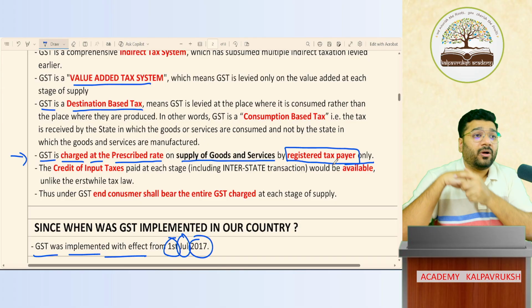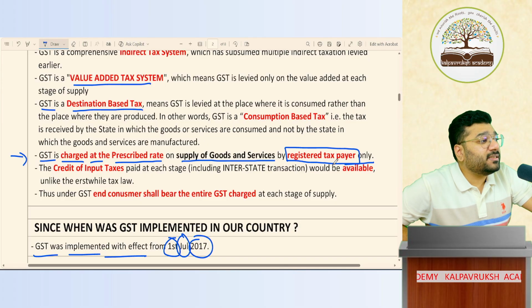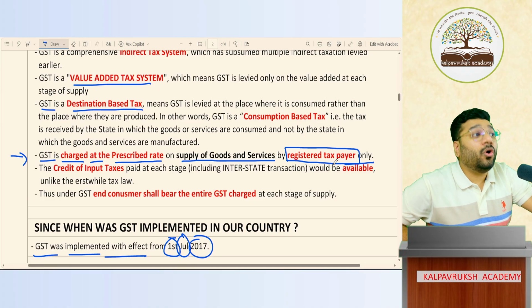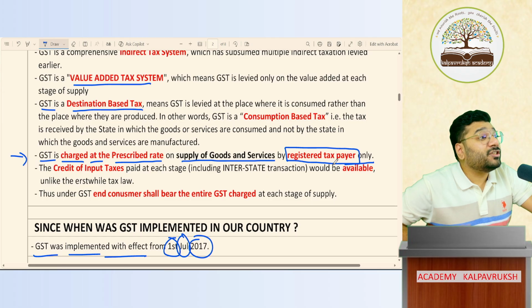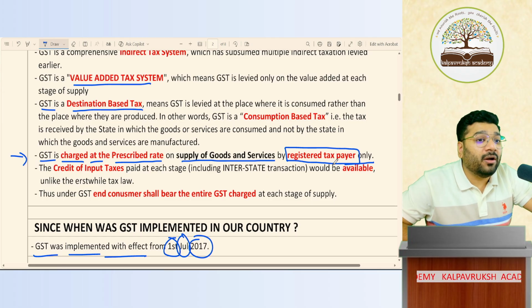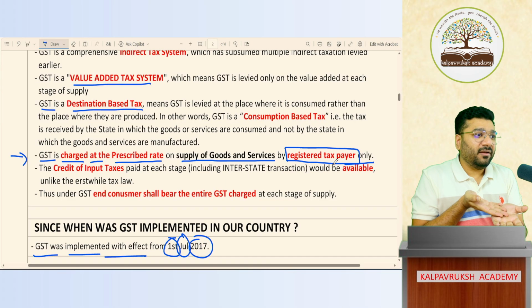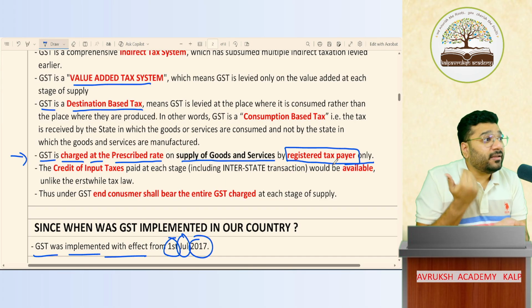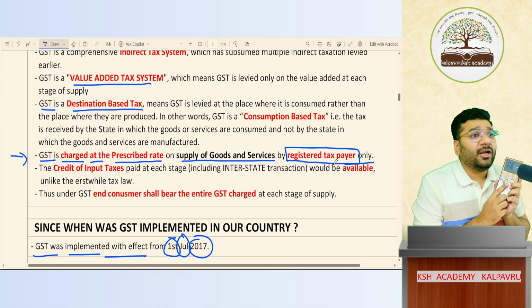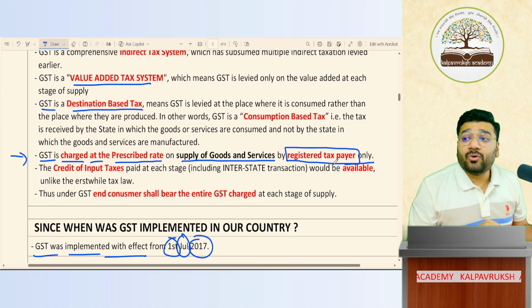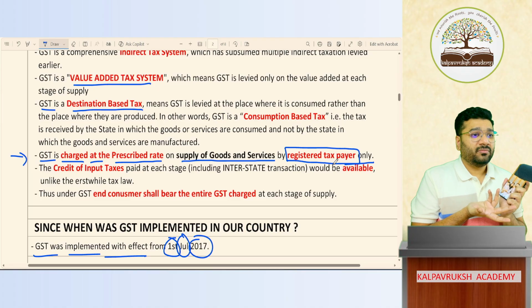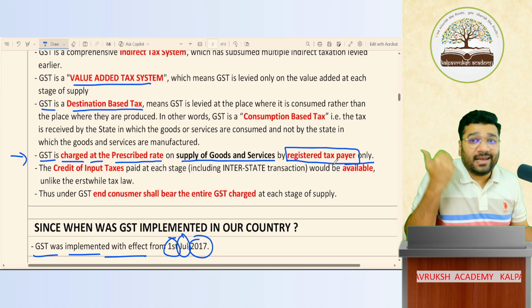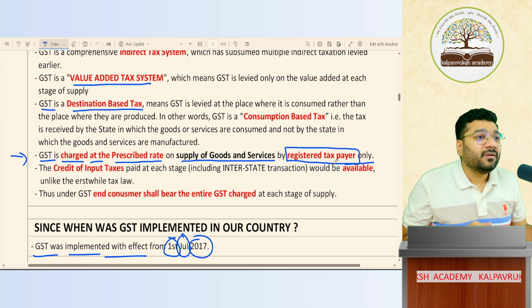Why is this important? Because when this GST law was introduced in 2017, a lot of business people took advantage of this. People who were not GST registered started collecting GST from customers, saying, oh, 2017 GST applied, you have to pay GST. They started increasing the price. If a phone costs 10,000 rupees, they used to collect 11,800. Why the extra 1,800? They said, GST came, sir. So people who were not even registered started collecting GST.